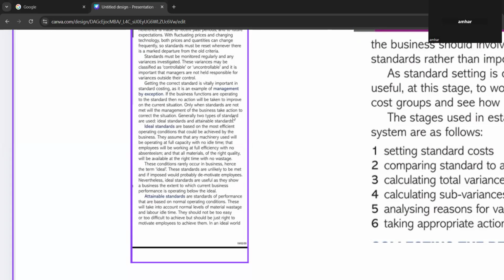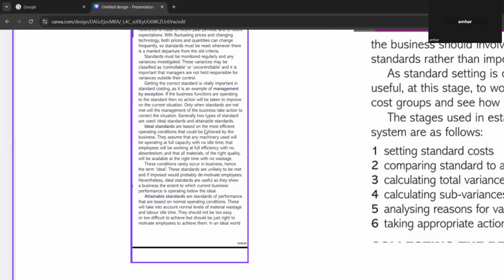So only when the standards are not met, then the management will take some actions to correct them. But when it's correct, they won't take any actions. Did you understand that part? Yeah, I understood. Okay. Generally, two types of standards are used: ideal standards and attainable standards.